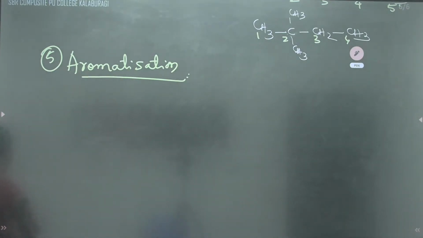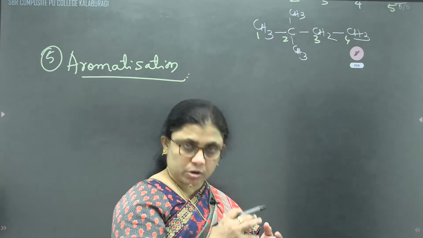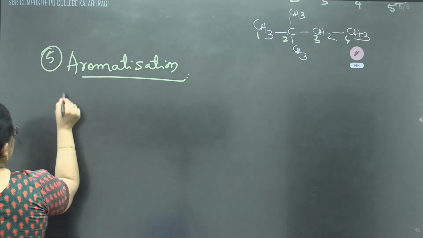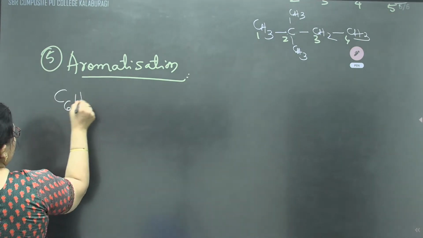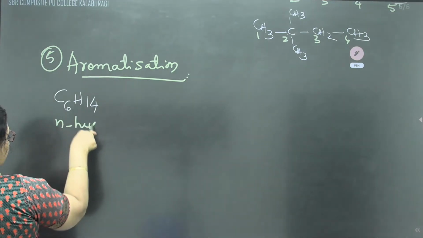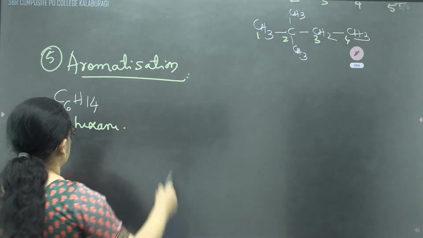Therefore, a 6 carbon atom chain, or more than 6 carbon atoms, when heated with oxides of vanadium or chromium or molybdenum. Say C6H14, it is normal hexane.